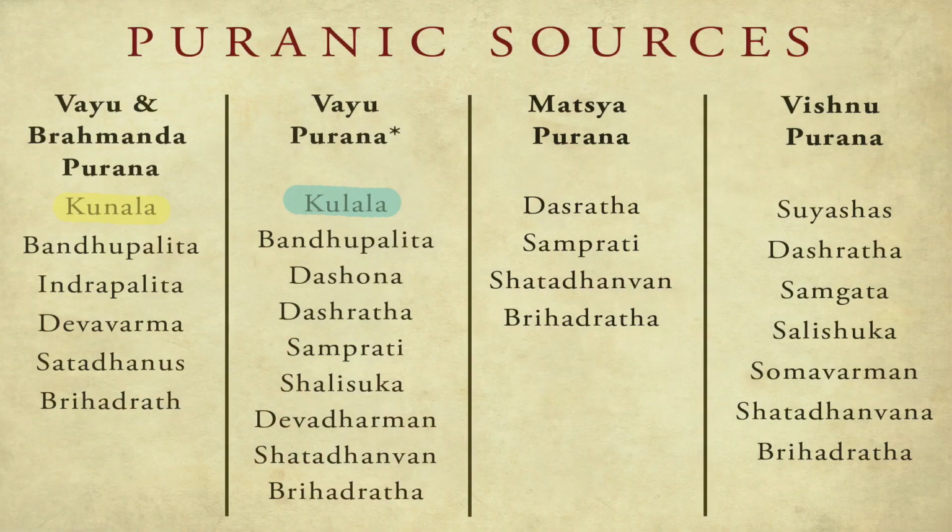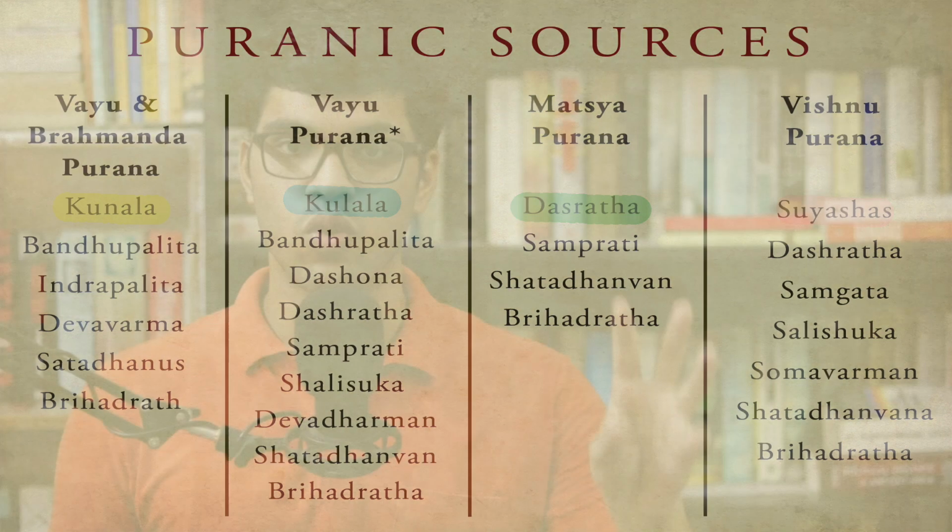So the Vayu Puran, Brahmand Puran and the other Vayu Puran tell us that after Ashoka, Kunal became the Mauryan king. Now in the Matsya Puran, the ruler mentioned is Dashratha. In the Vishnu Puran, it is Sueshas. So basically we have three names: first is Kunal, second is Sueshas and third is Dashrath. We will start with Kunal first because Kunal is quite an important figure in the Buddhist sources. We are told from the Buddhist sources that during the end of Ashoka's reign, Takshila again revolted and Ashoka sent Kunal to quell the rebellion.